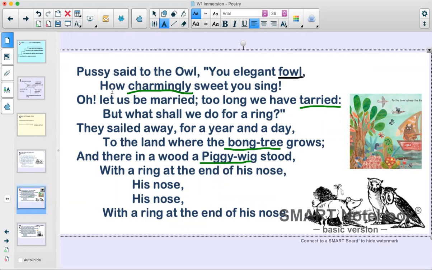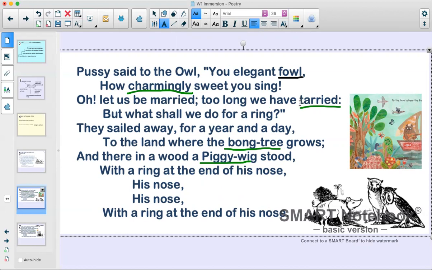The next word that we've underlined is charmingly. So in the sentence, it says, how charmingly sweet you sing. So we know that charmingly is an adverb. It's describing how the owl sings. And if something is charming, that means we really enjoy it. It's made us smile. It's something we really enjoy. So she's saying how charmingly sweet you sing is, and what a lovely, wonderful singer you are.